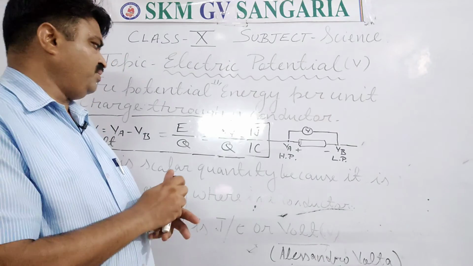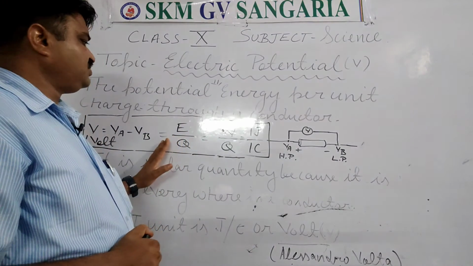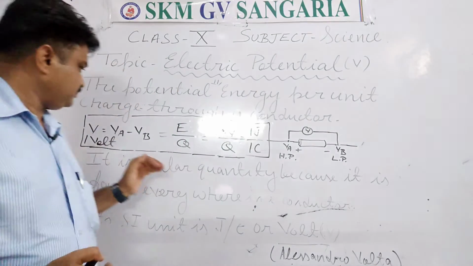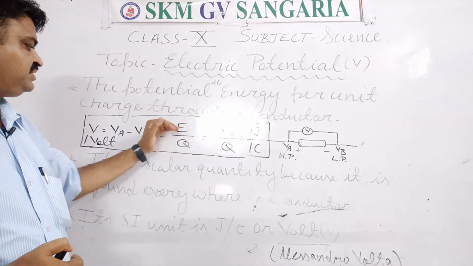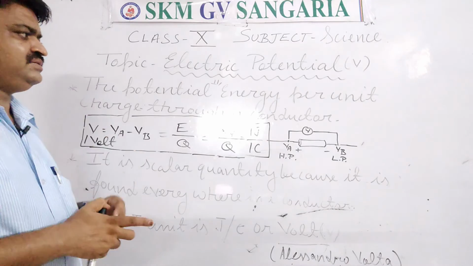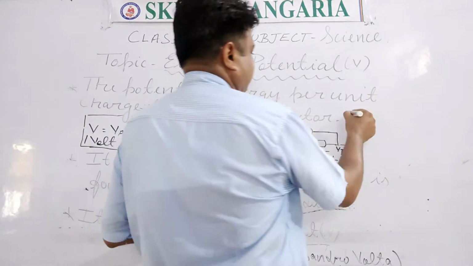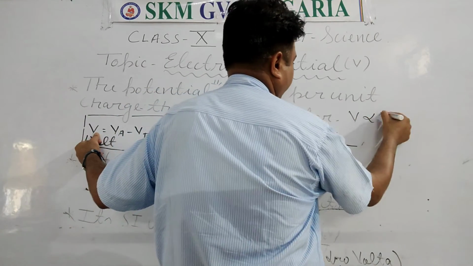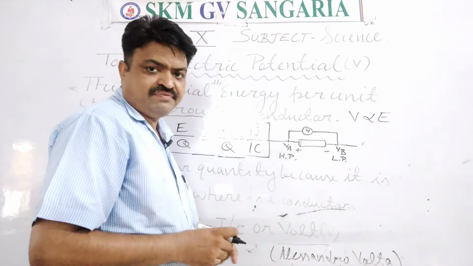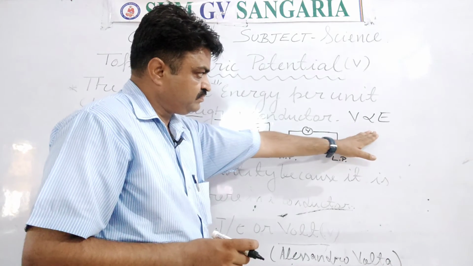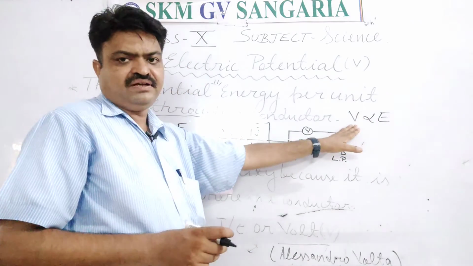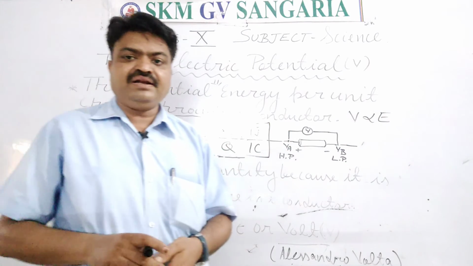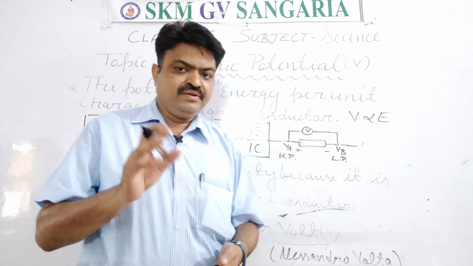Now with the help of this, you can also know the relation between electric potential and energy, and electric potential and charge, like this. V is directly proportional to the energy. Means if the energy is more, then the electric potential will be more. Or if the electric potential is more, then the electrical energy will be more.